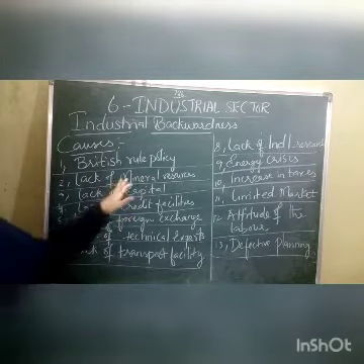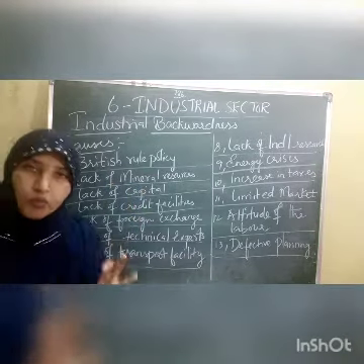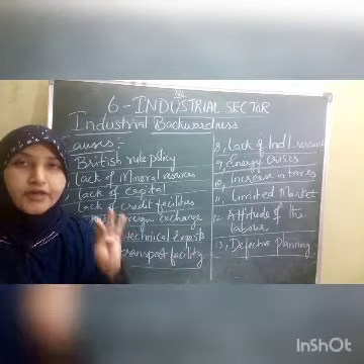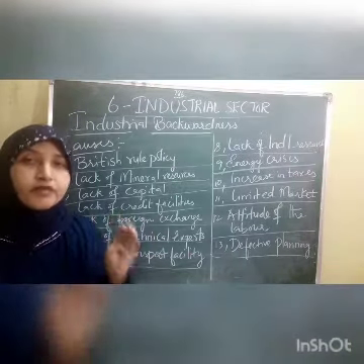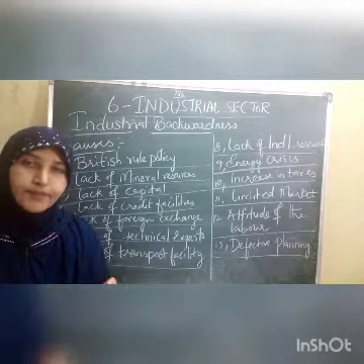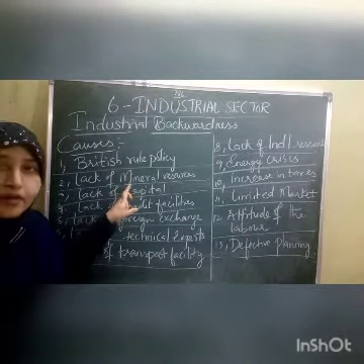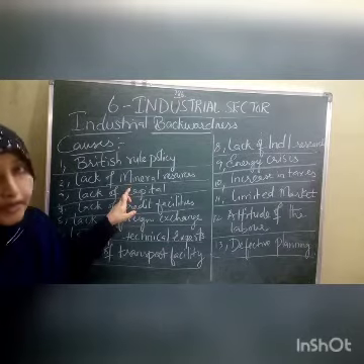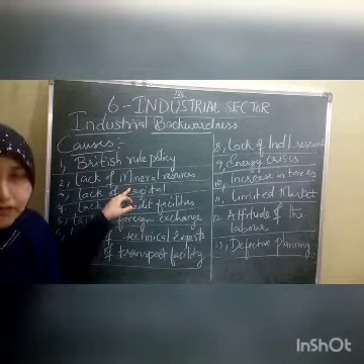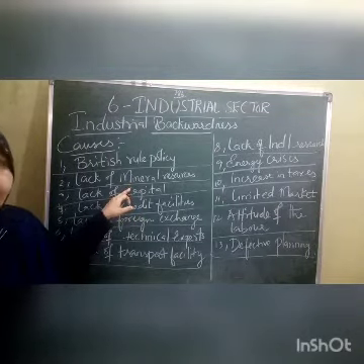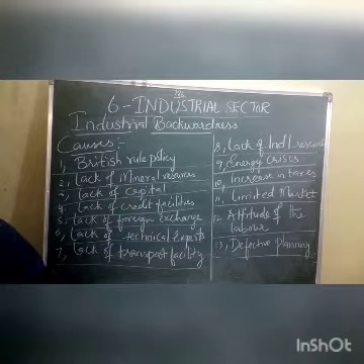So, due to the lack of oil and coal, industrial development is very slow in the country. Hope it is clear. India has a deficit of oil and coal. Because of that, industrial development of India is very slow.